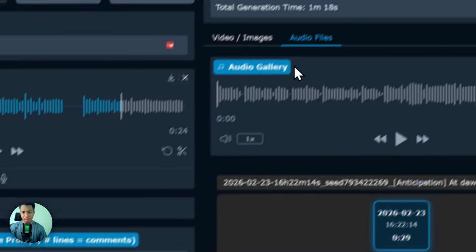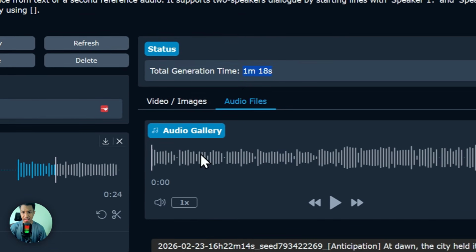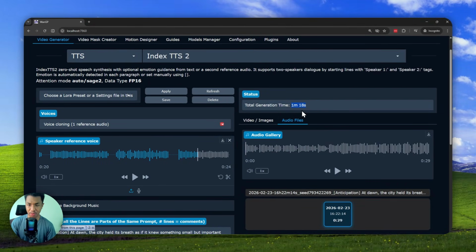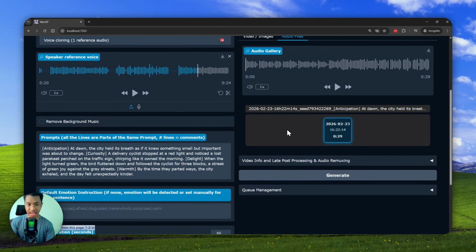Alright, so it took about 1 minute to generate the whole audio, which is 30 seconds long, on my computer, but if you have a more powerful computer, that could be even faster. Now let me just play the whole audio, and we are trying to match it with the expression based on the input.